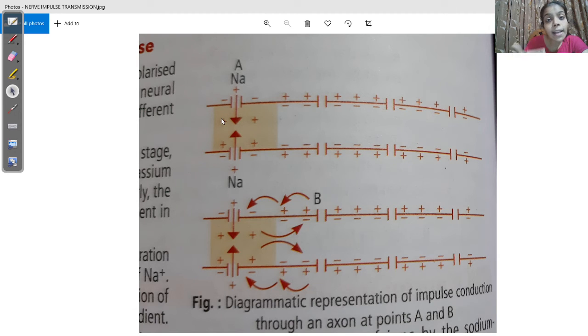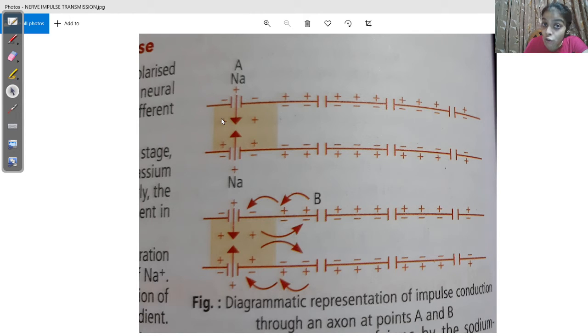When this starts from plus 65 millivolt, when it starts returning back to the normal position, we call it negative after potential. So it is starting to come back to its normal condition.